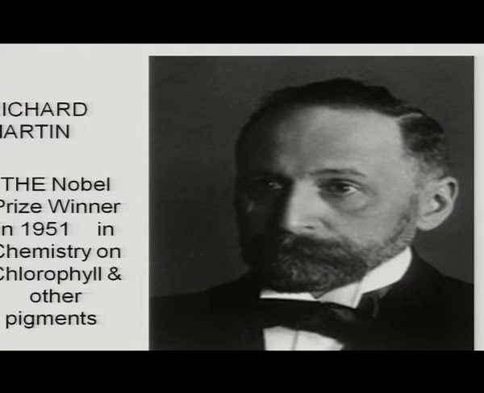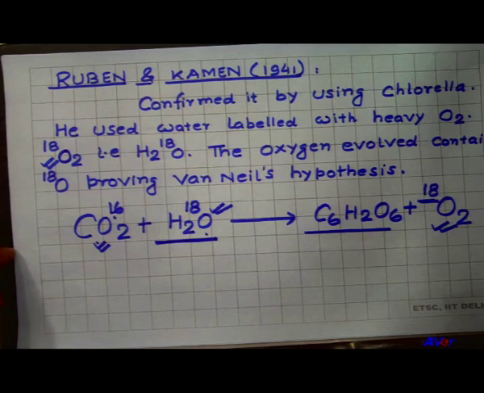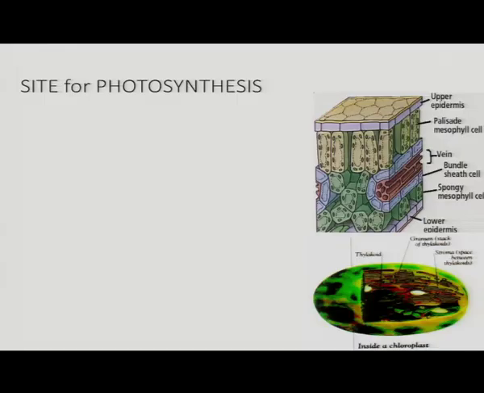The next scientist, Richard Willstätter, won the Nobel Prize in chemistry for work on chlorophyll and other pigments. The whole process of photosynthesis takes place inside the green plant, in green leaves that contain various types of pigments, that is chlorophyll and other pigments, which we will discuss.